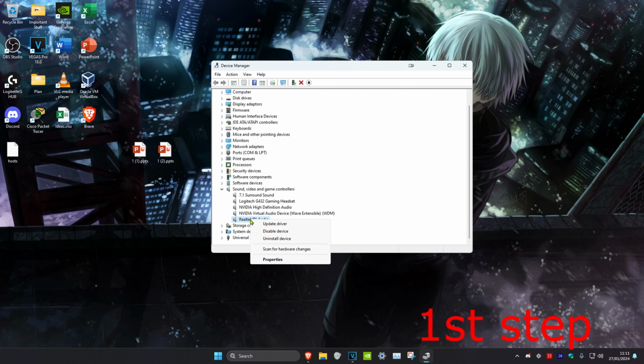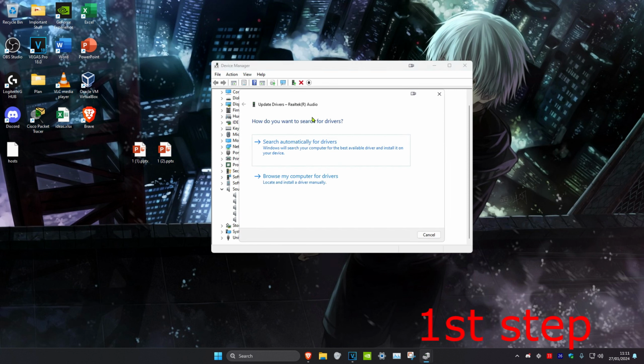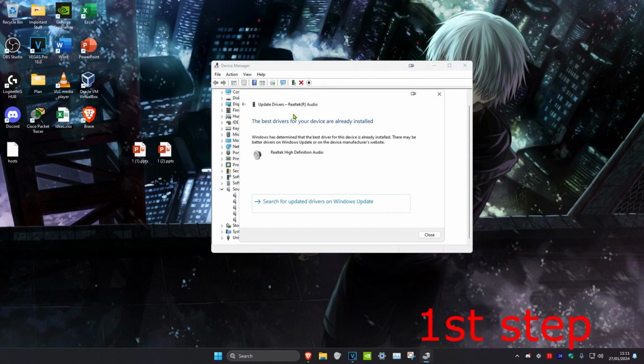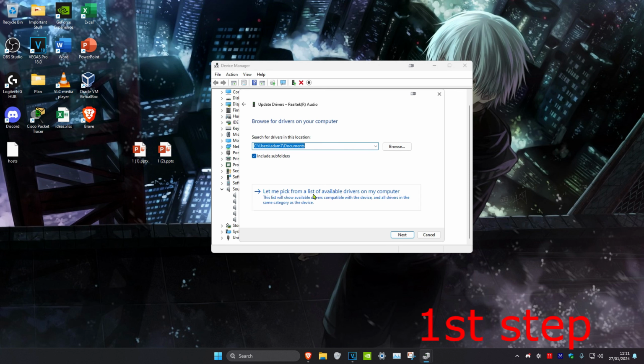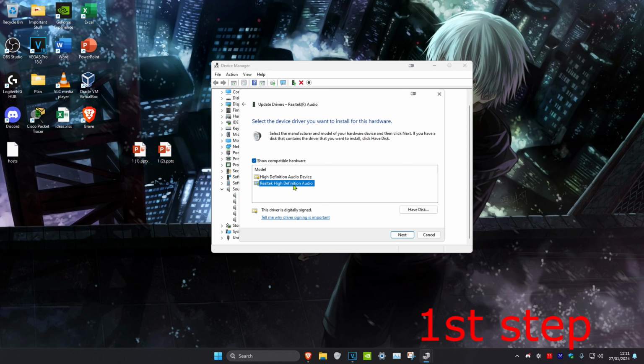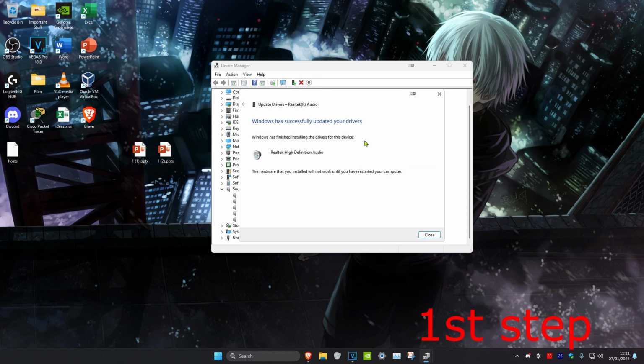Once you find that, you want to right click on it and then click on update driver and then click on search automatically for drivers. If the best driver has already been installed, then you want to go back and click on browse my computer for drivers and then click on let me pick from a list. Then you want to install the second one and then click on next and then install it to your computer.